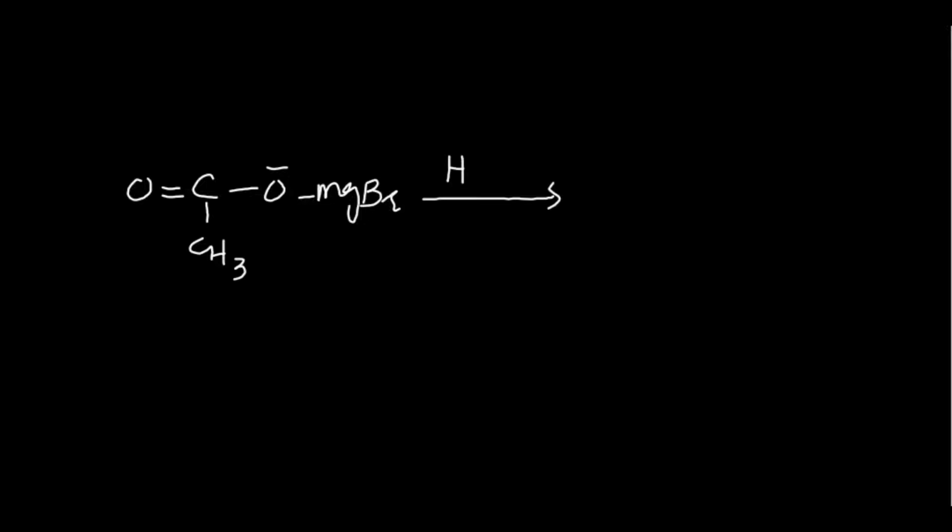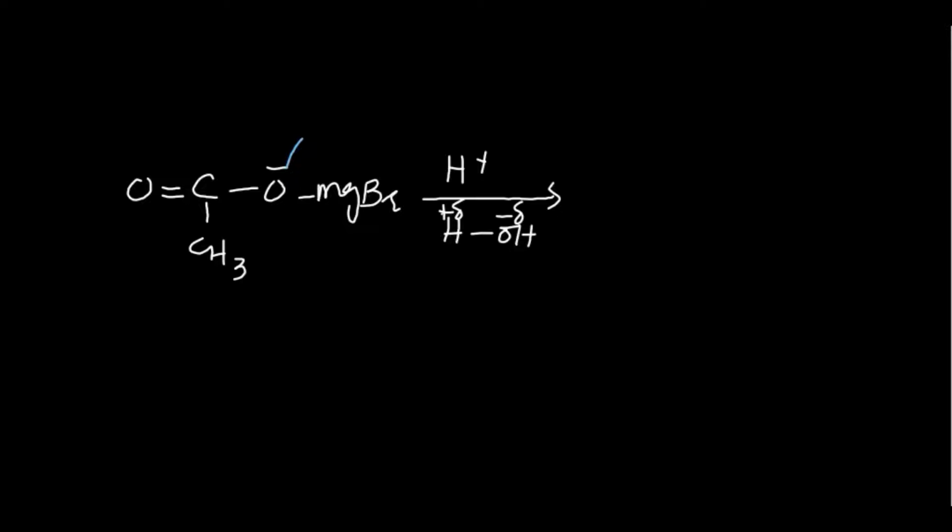Now we will see how this intermediate changes to the final product. Again we will write the intermediate here. We have this intermediate, that is C double bond O, CH3, O, MgBr. This is the intermediate. Now if we do the acidic hydrolysis, okay, if we do the acidic hydrolysis, HOH, a polar molecule in the acidic hydrolysis, then students, how reaction is proceeded?